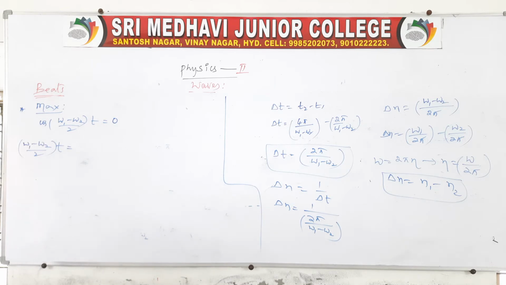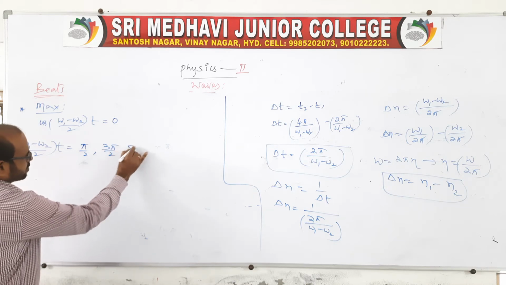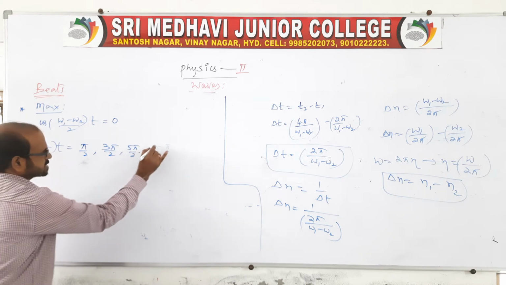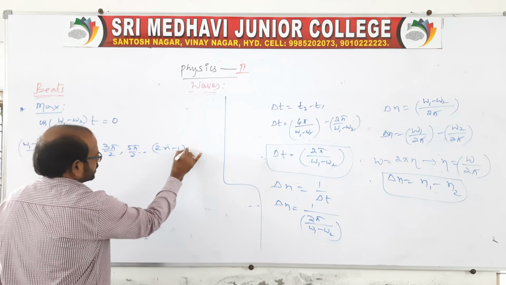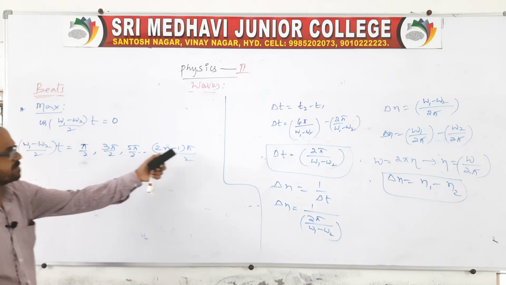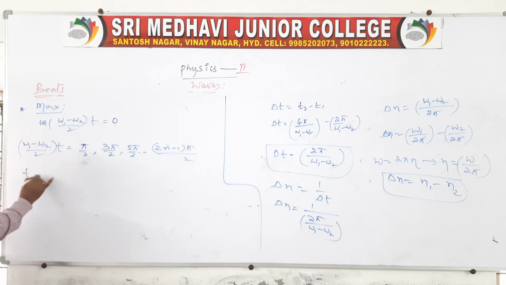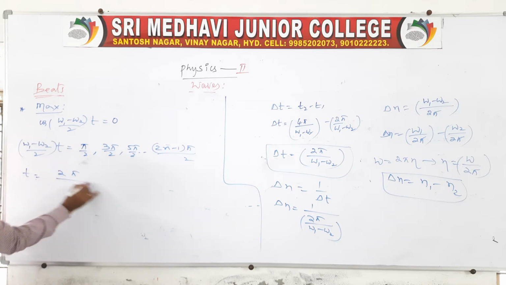Sir, when will we get the minimum, sir? That is pi by 2 you take, 3 pi by 2 you take, and 5 pi by 2 you take, and so on. It is (2n minus 1) into pi by 2. If you take it like this, we will get the minimum intensities, that is 0. So here also you get the same time, you cross multiply 2 pi by 2 into omega 1 minus omega 2.